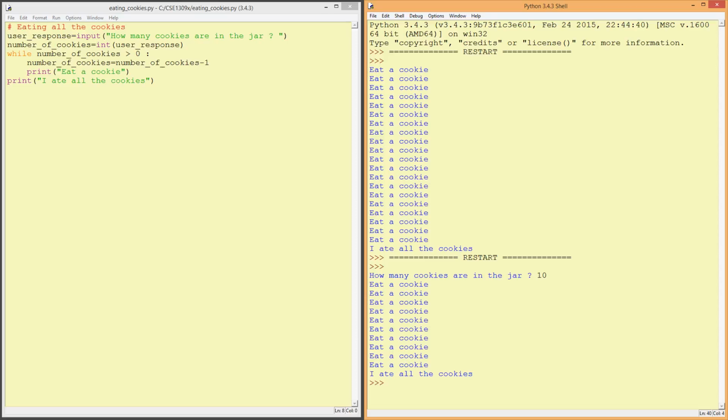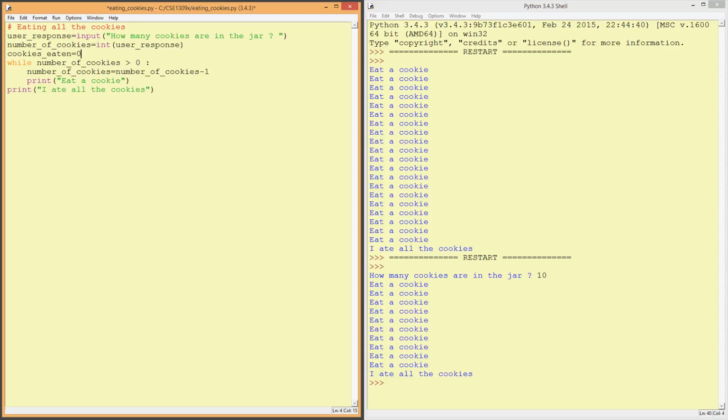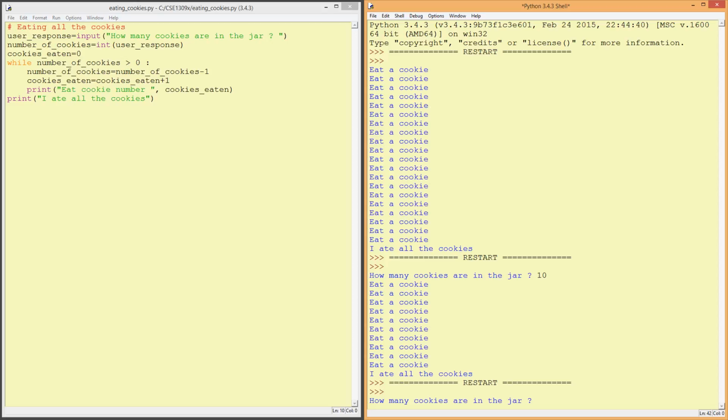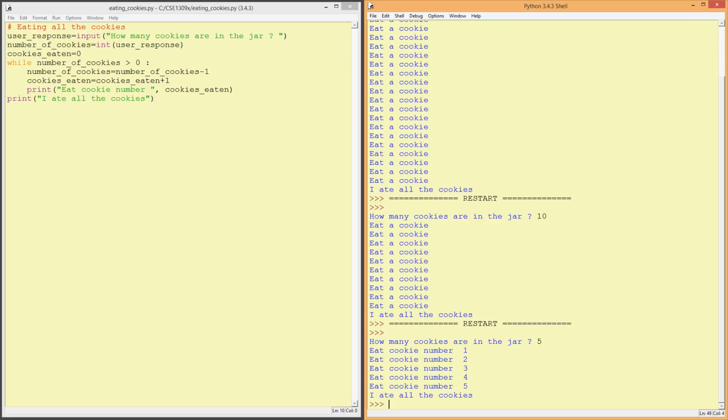What if I want to know how many cookies I have eaten at each step? All I have to do is add a variable and call it cookies eaten, and every time that I take a cookie out of a jar, also add a number to that, and at the same time let's change the printf statement so it will tell me how many cookies are eaten. Now this time if I run the program and let's say I answer that there are 5 cookies in the jar, then it tells me that eat cookie number 1, eat cookie number 2, and so on. And I know how many cookies I'm eating.